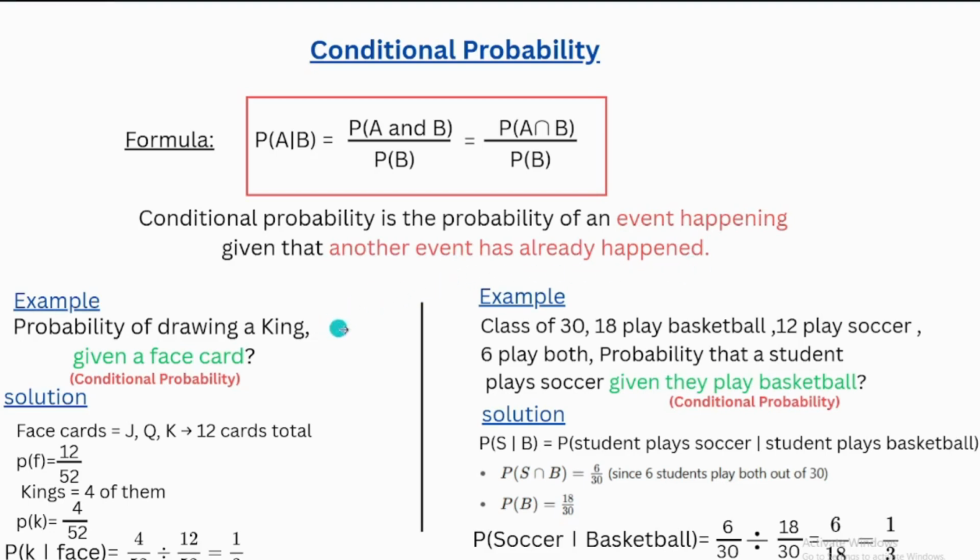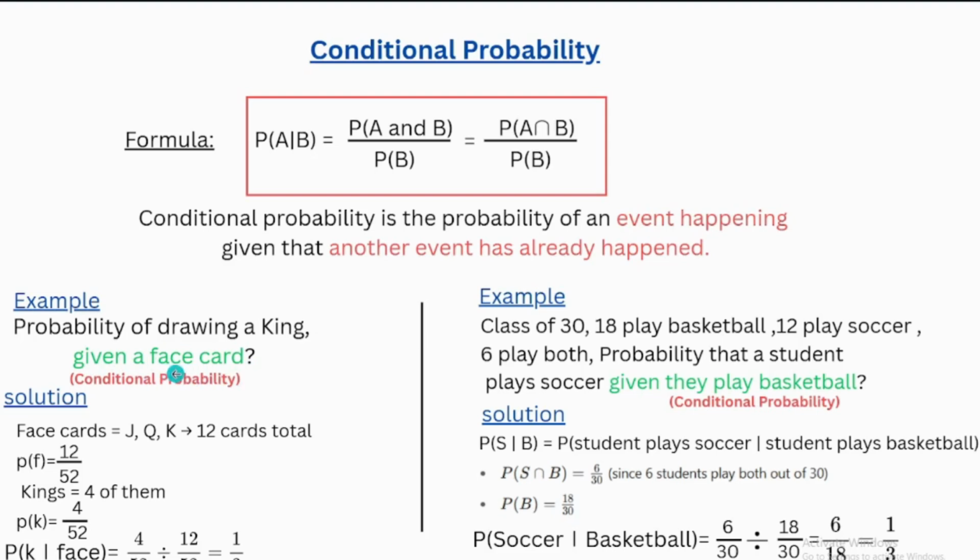Let's take an example. The probability of drawing a king from a deck of playing cards given a face card. Here we have two events. We are drawing a face card.